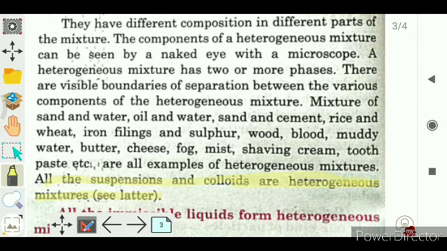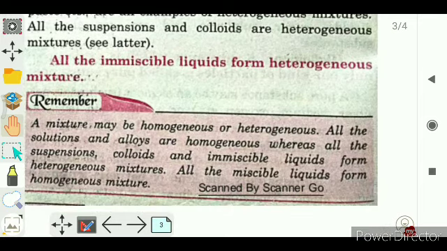And colloids are not true solutions. We will discuss this later. For example, milk and cytoplasm are colloids, right? Now here is one important fact: all the immiscible liquids form heterogeneous mixtures. It means all miscible liquids form homogeneous mixtures, and all immiscible liquids form heterogeneous mixtures.